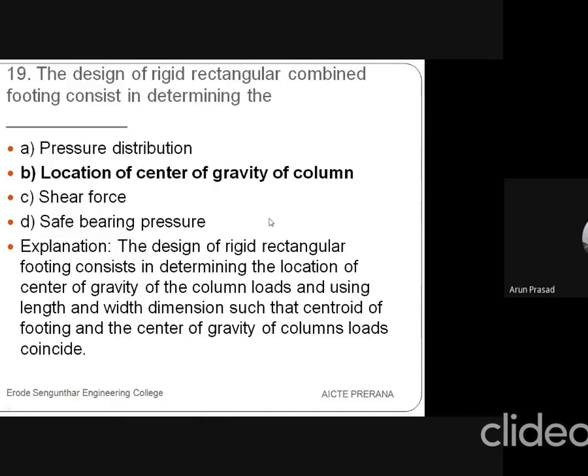Whatever load is carried by the column should act through the center point. It should be located at the center of the footing, the neutral axis, so that the load will be equally distributed. If it is eccentrically loaded, then when the major load occurs, the whole structure may collapse. So while designing, we have to be careful whether the load is directly distributed along the location of the center of gravity or not.